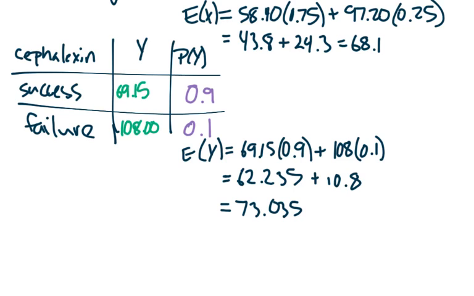Now if you do the calculations on the cephalexin, you'll find the expected value is slightly higher at $73 and, well, it doesn't really make sense as cents, 3.5 cents, right? But the point is that in the long run, this drug has a higher expected cost. So if there's no reason not to, you probably should prescribe the amoxicillin. It will have a lower cost in the long run. It works most of the time, but if it doesn't work, it's not that big a deal. Lower expected cost. There you go.